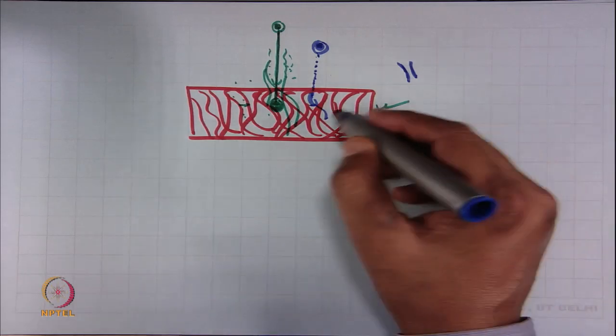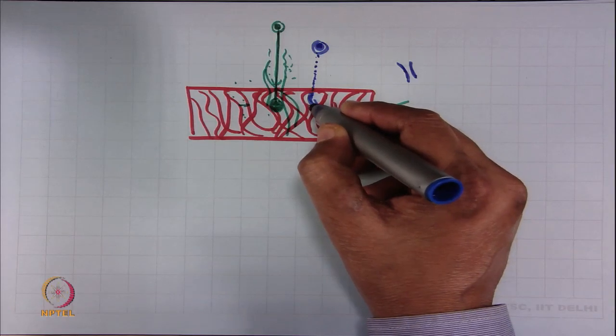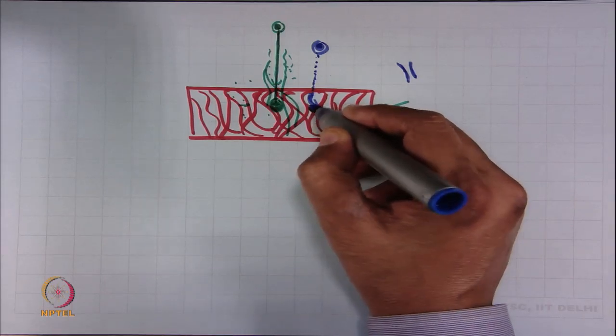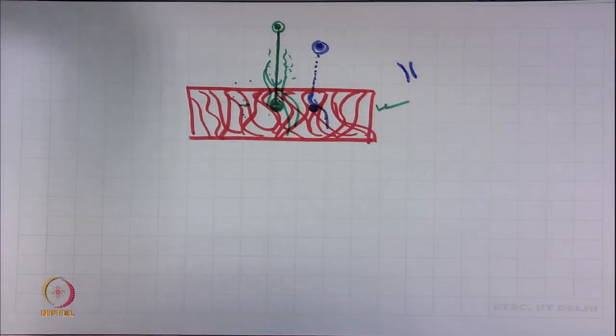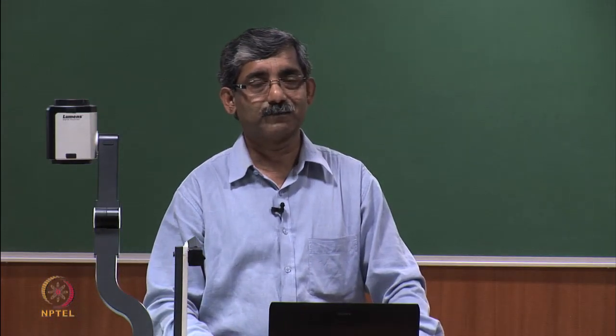So, there will be some place along the path, suppose this is the position where the distance between the fibers is smaller, at this point it will be captured. So, that is why it is a direct interception.